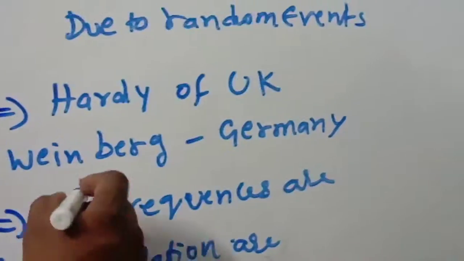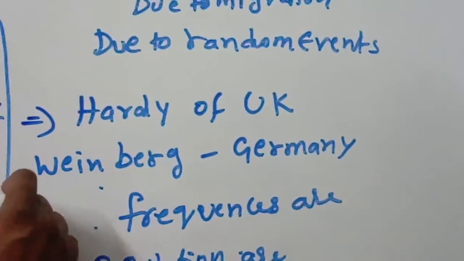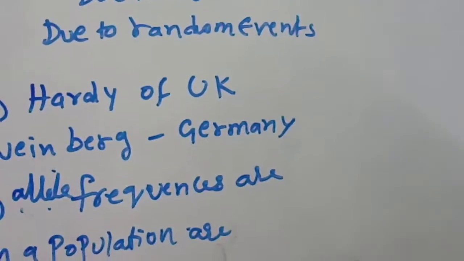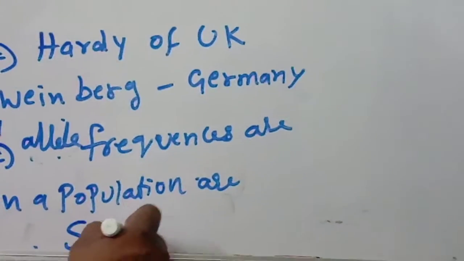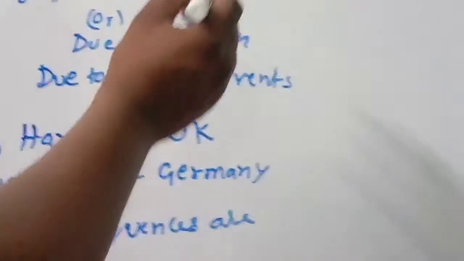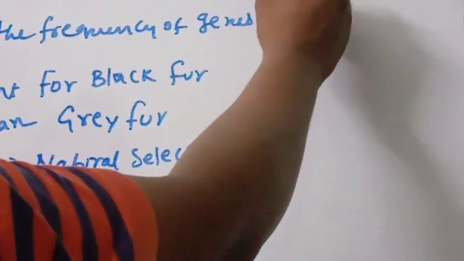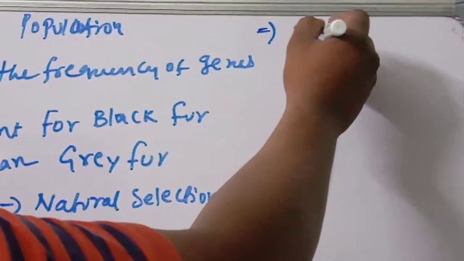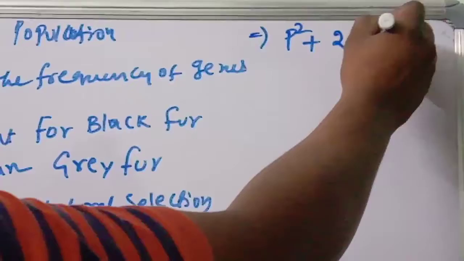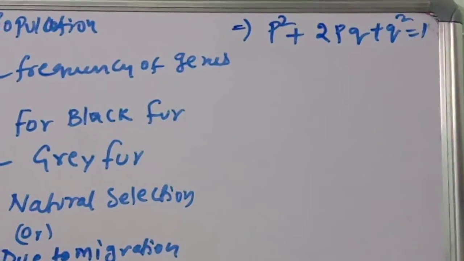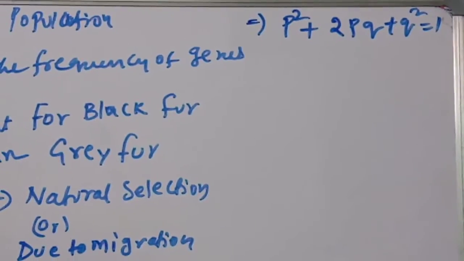What is their equation? They said p square plus 2pq plus q square is equal to 1. So their alleles all are similar, like that they said.